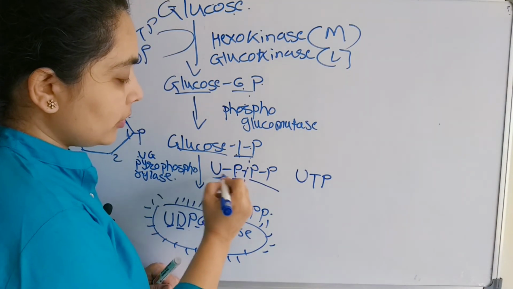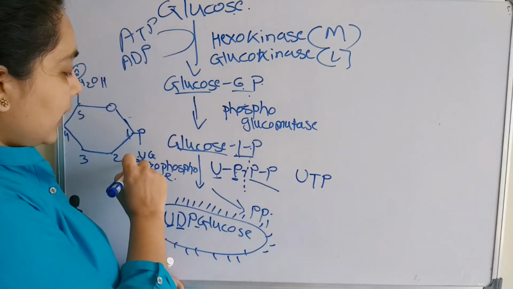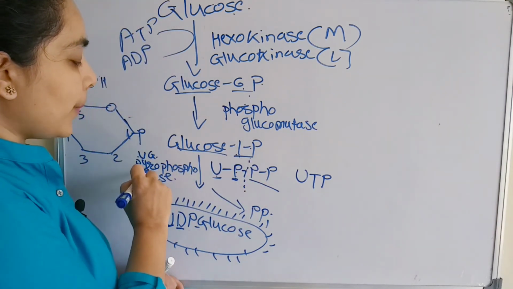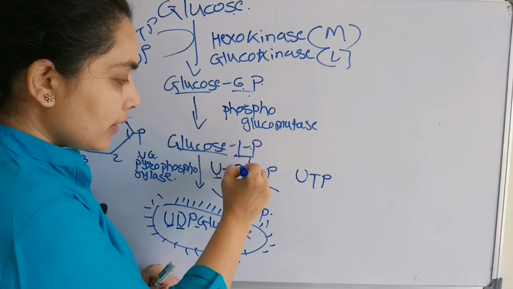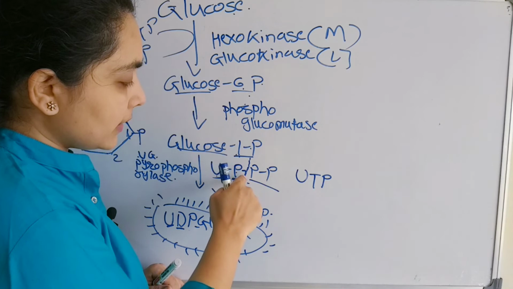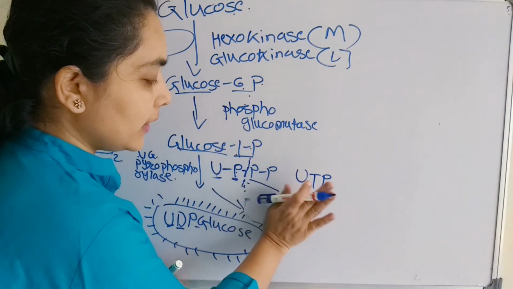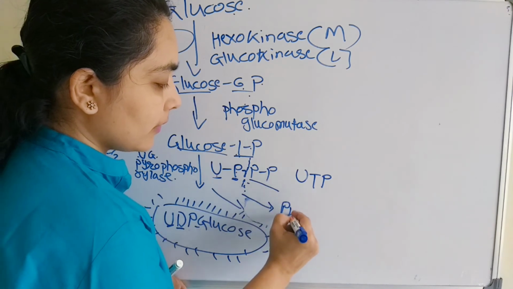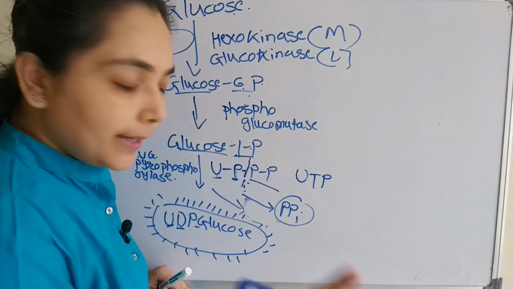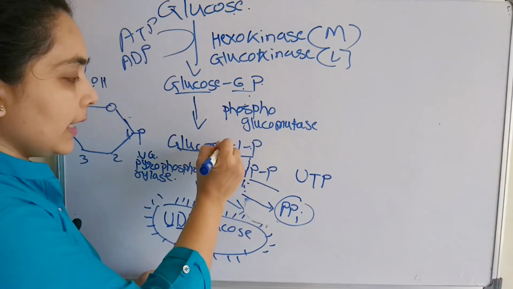We can denote UTP as U and 3 phosphate groups. So with the help of the enzyme uridine glucose pyrophosphorylase, 2 phosphate groups will be released, or there is a breakage at this position. So 2 phosphate groups will be released as a pyrophosphate. Alright, and 1 phosphate and this uridine will attach to glucose.